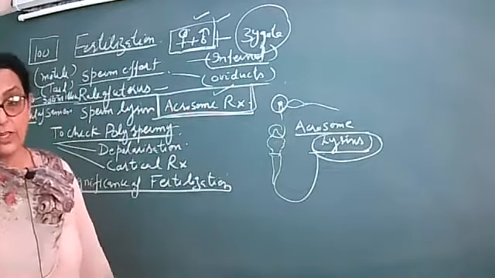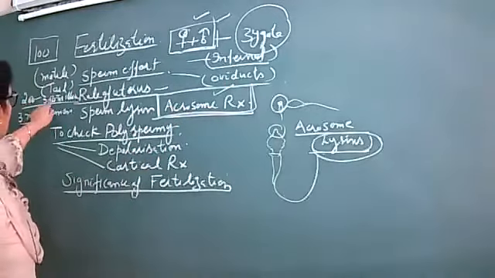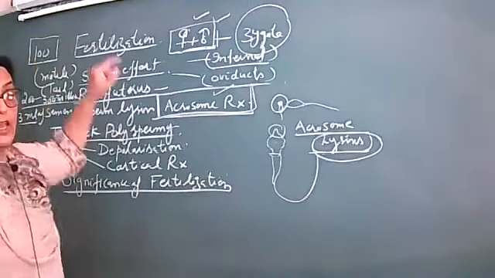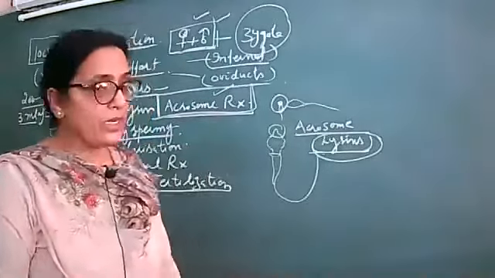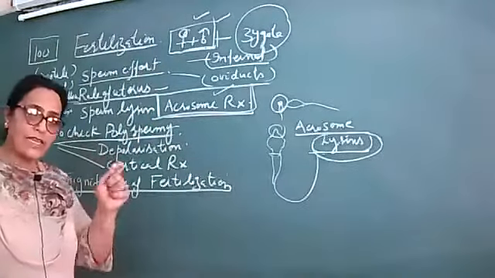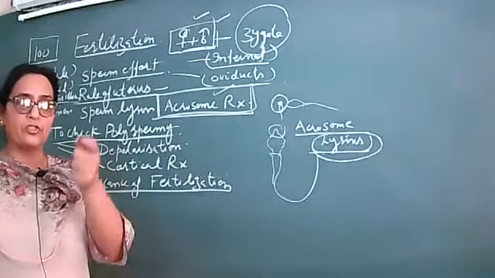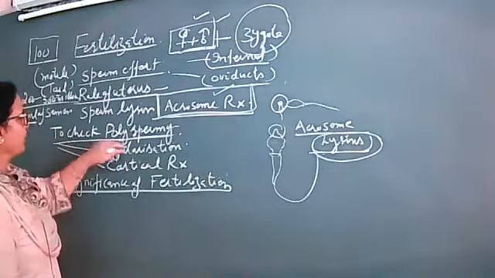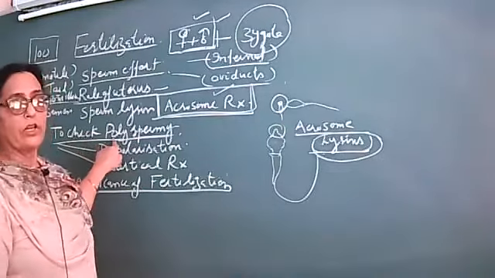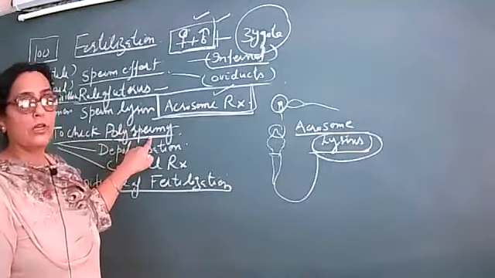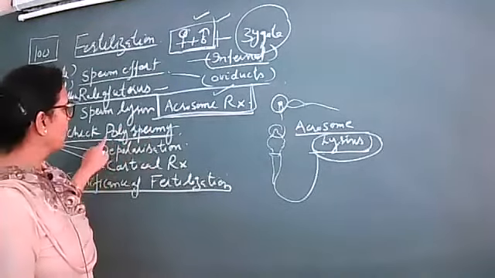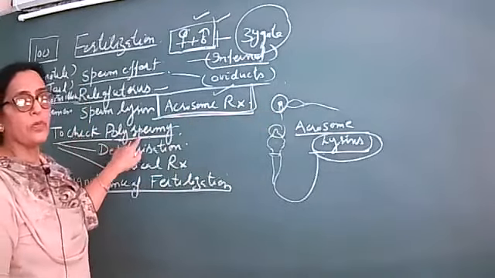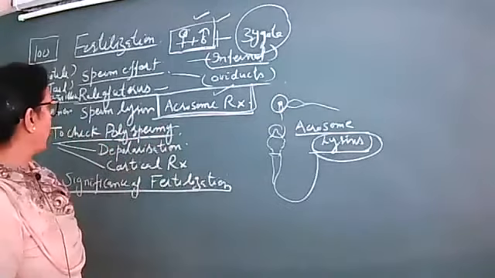Now I told you that there are near about 200 to 300 million sperms, but 100 may reach up to that, but only one is to enter into the egg. And how has nature made a check to prevent polyspermy? What do you mean by polyspermy? Poly means number, spermy means sperms. The number of sperms may not enter into the egg. This is known as the check of polyspermy. So only one sperm is to enter into that.